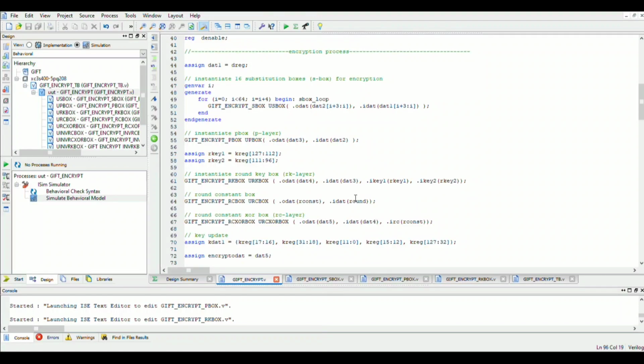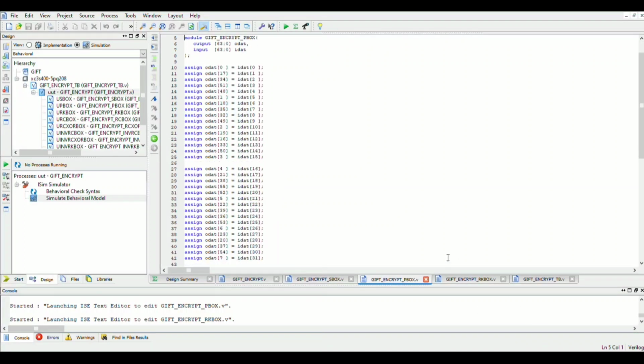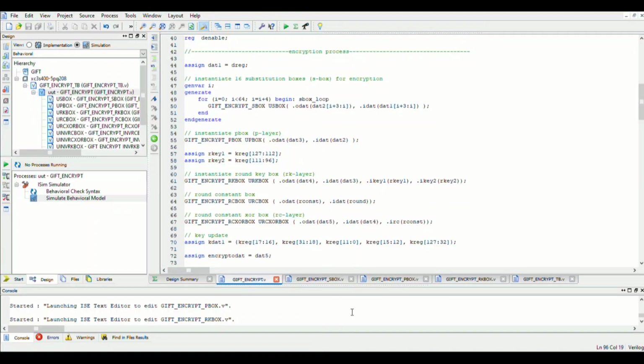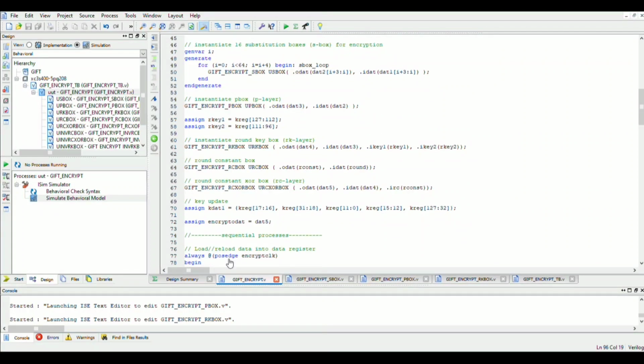Eventually, in the encryption process, we can see the various modules like S-box, P-box, and round key box being initiated one by one where the data is transferred from one's output to another's input. We can also see the key update step in line 70 of the code.